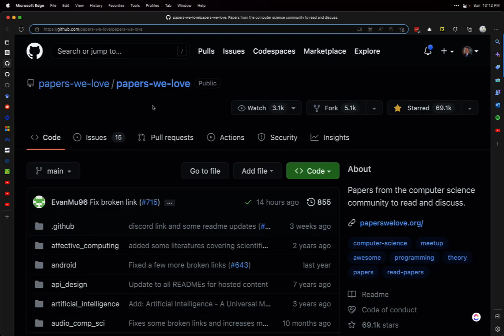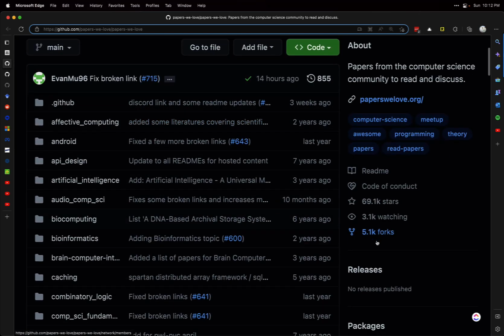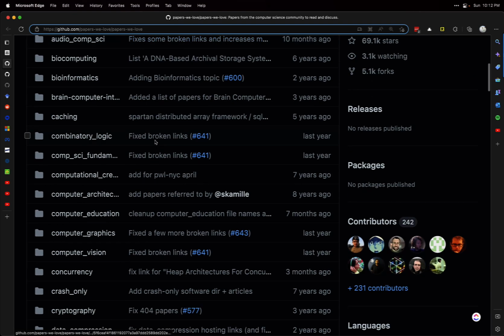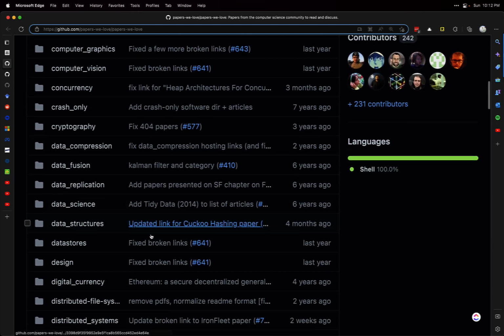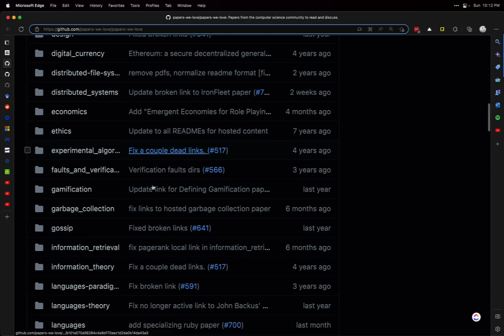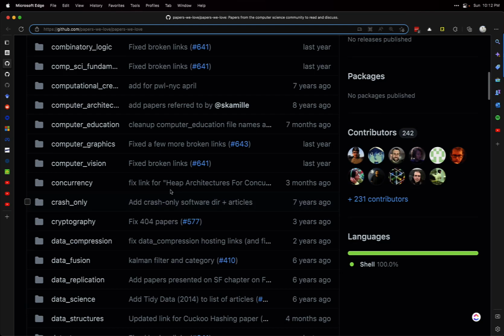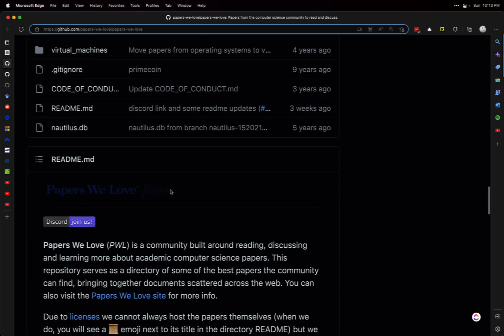Alright, the first one is on pretty much just GitHub in general. There are a few places. I highlighted a couple of them here. The first one here is Papers We Love. It's just kind of a community of people who talk about and read papers, and they've got a bunch of them here. They have artificial intelligence and some other areas like computer vision and data science, even economics, machine learning, mathematics. So it's a lot to read in here.